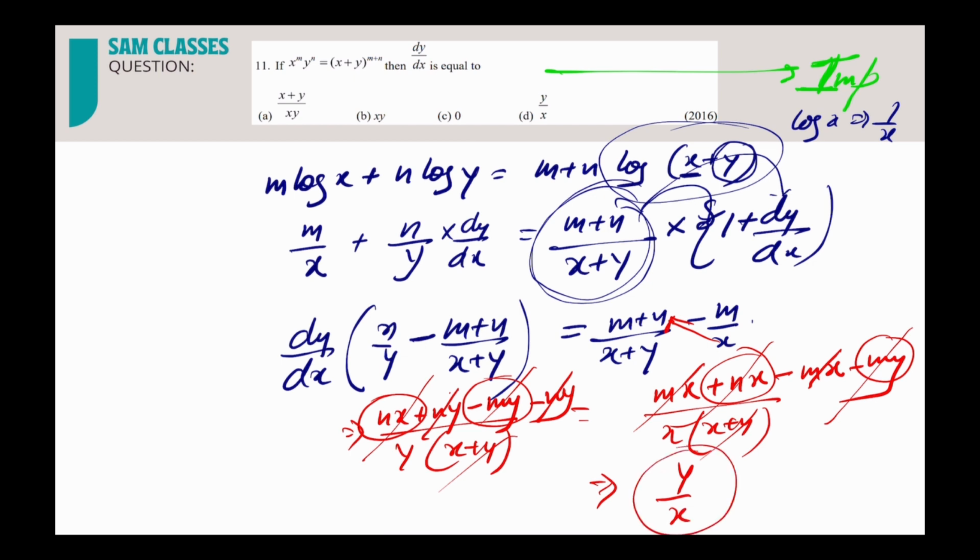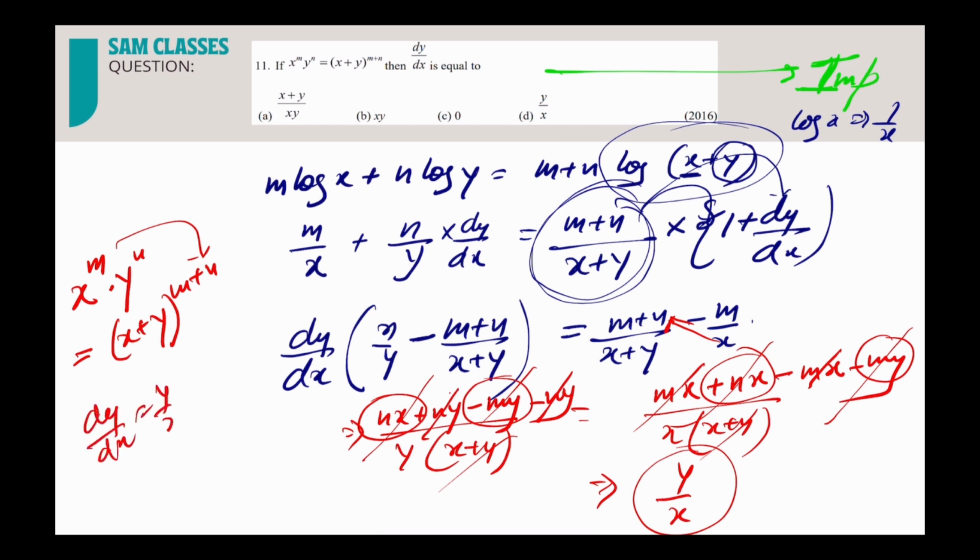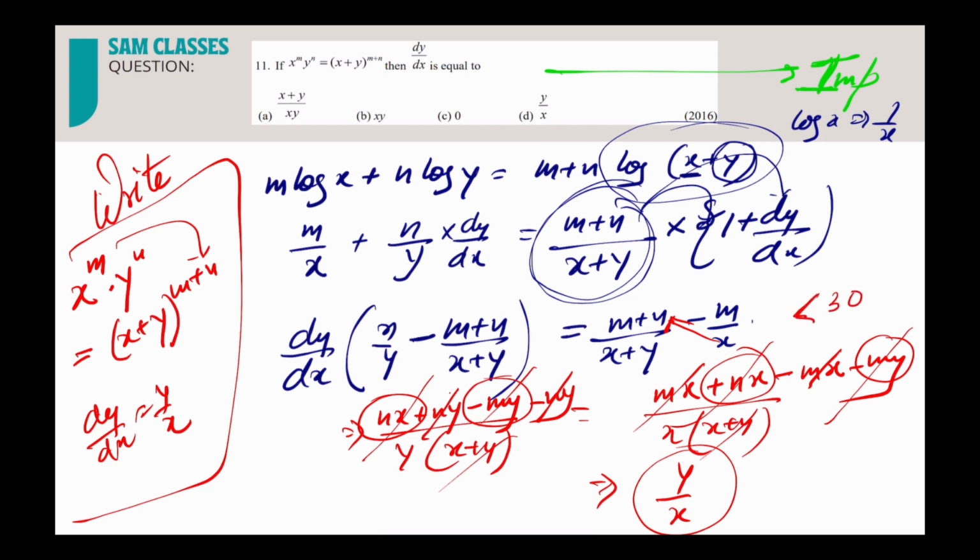So this result will be used, students. Whenever we have a function x power m into y power n, and that is equal to x plus y whole power, the addition of these two powers, directly dy by dx is what? y by x. So we'll be using this result, write it down, very important. Okay, now, so everybody got it? Very simple, nothing was there. We took log, we differentiated, nothing more than that. Max this will take like 30 seconds, max 45, not more than 1 minute. Okay, now let's see the next question.